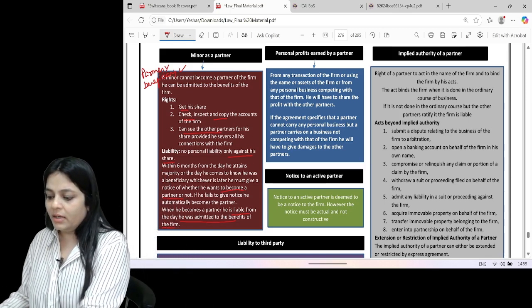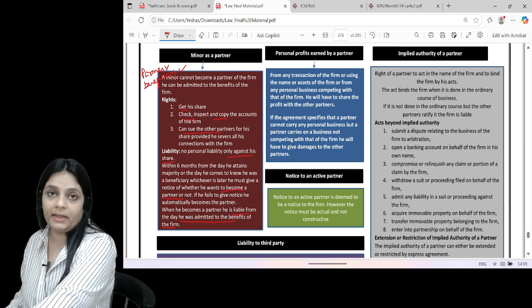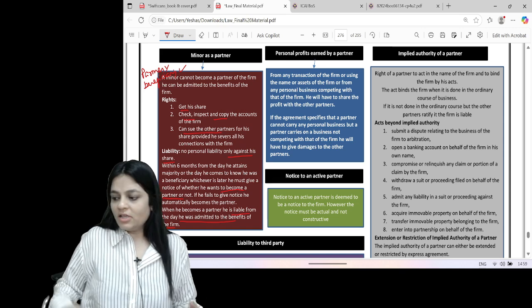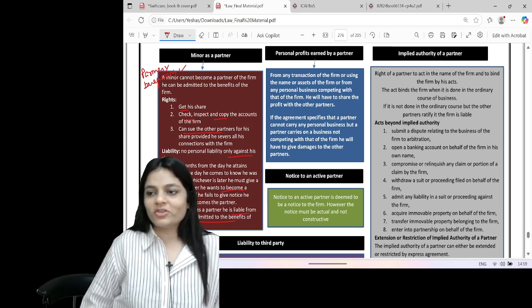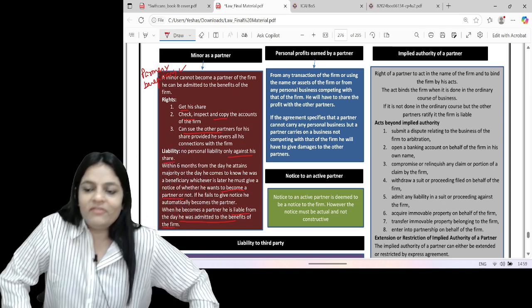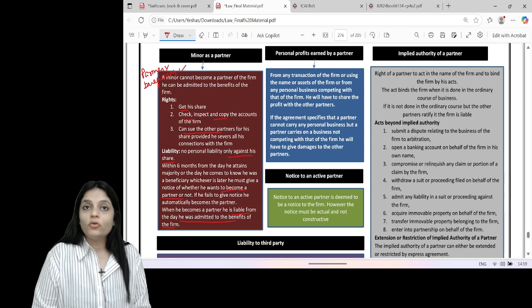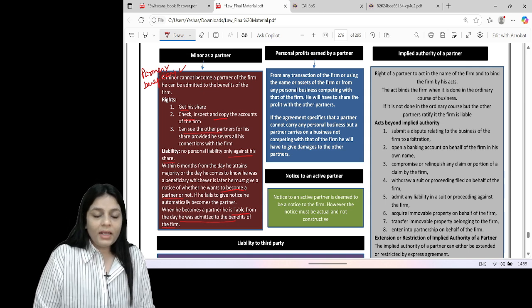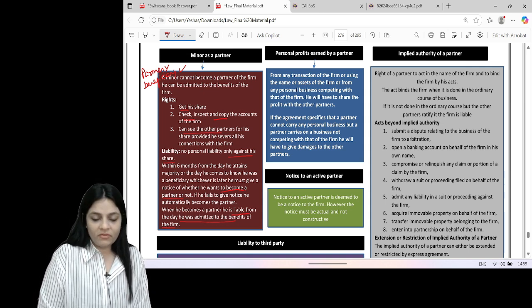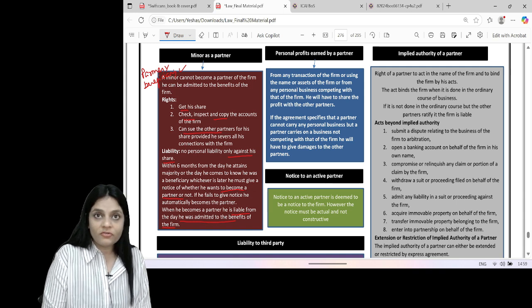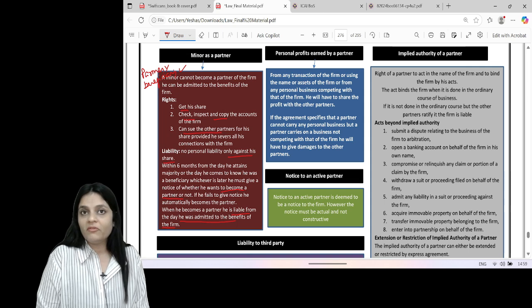And if nothing is agreed, it is payable at the rate of 6%. And it is payable even if there is a loss. Obviously, you cannot say, I have incurred a loss, so please don't take interest on advance from me. Obviously, that is not how it works. And it is payable up to the day you repay the loan. Then every partner has a right to be indemnified. So if a partner has paid on behalf of the firm, he has a right to be indemnified.